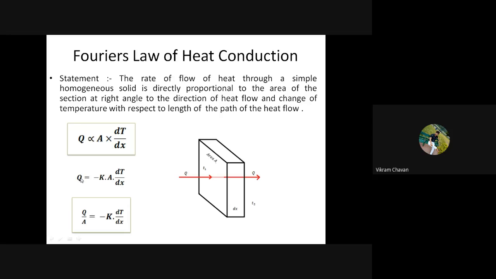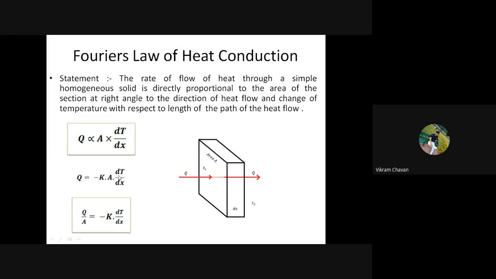where Q is the heat transfer rate, and K is the thermal conductivity of the material. It is called a constant, and this constant is also called the thermal conductivity of the material. A is the surface area perpendicular to the heat transfer direction. dT divided by dx is the change in temperature with respect to length, which is also called the temperature gradient.